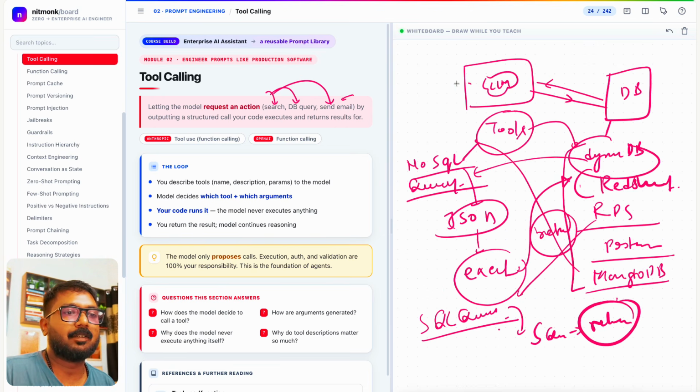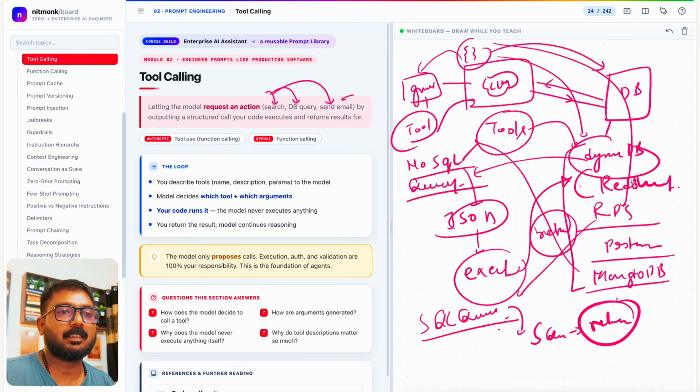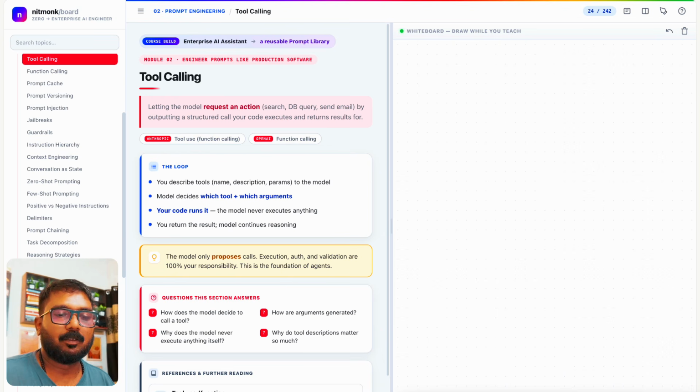Even if you try to send email, let's say you connected Gmail tools, all the Gmail APIs, and you tell your LLM that you have to create this parameter to send it to Gmail, send it to a database, send it to DynamoDB, send it to, let's say, RDS. That's how tool calling happens, right? So you describe tools, you give the model a name, description, and parameters. Without this name, description, and parameters, the LLMs won't be able to create the parameter and send it to your tool.